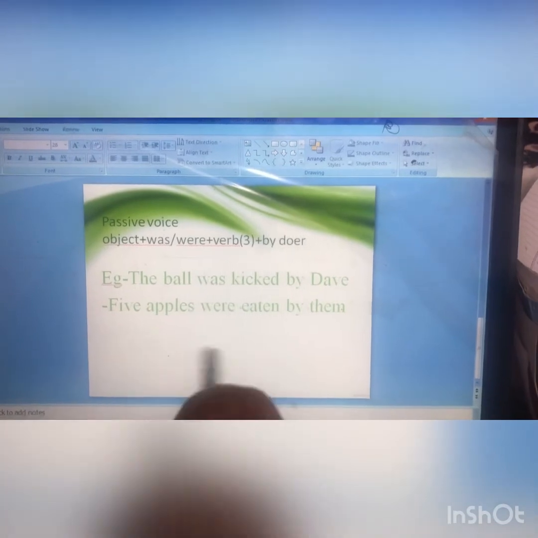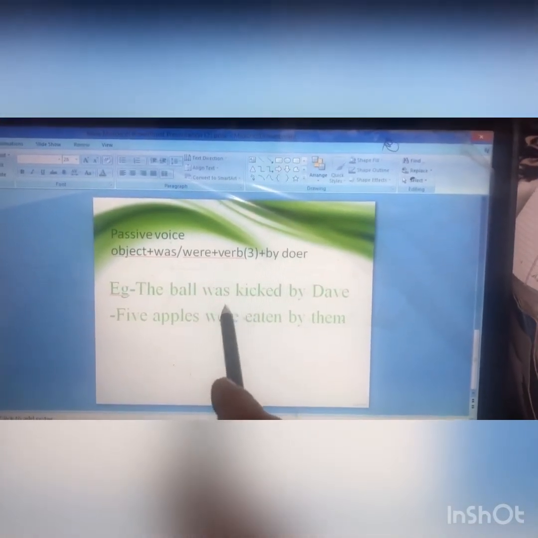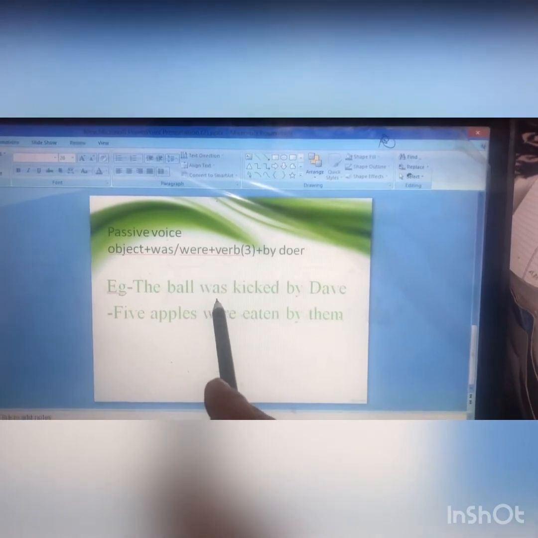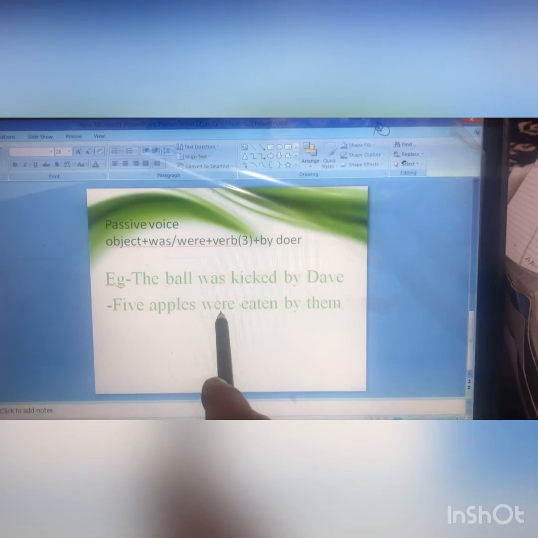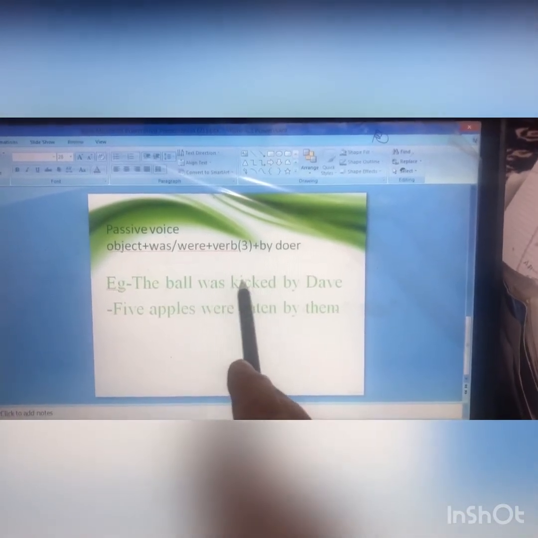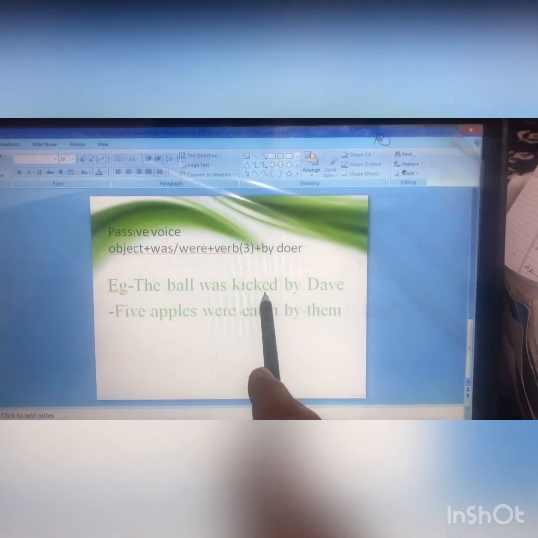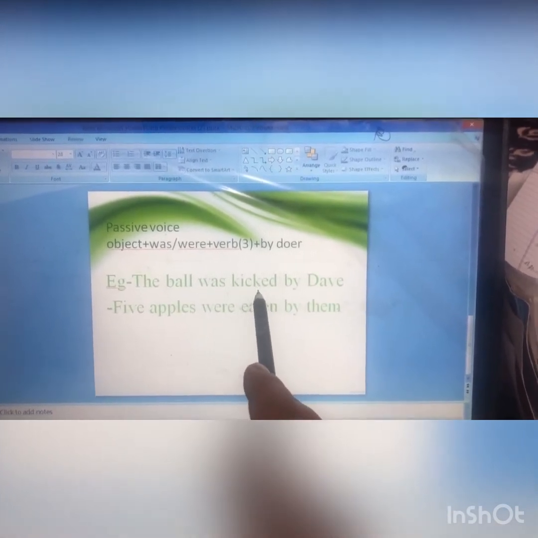Then we have the option of was or were. If the subject is singular, we'll use was. If the subject is plural, we use were. Simple enough, children? Then the third form of verb, which is also the past participle form of verb, is used.